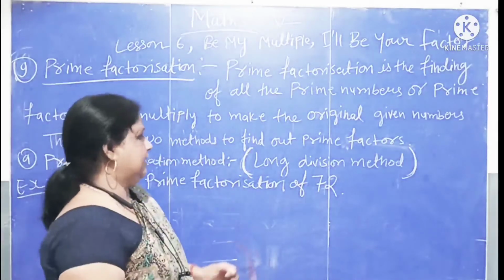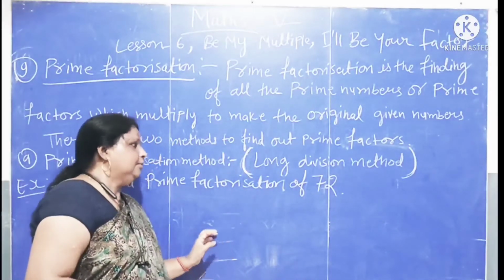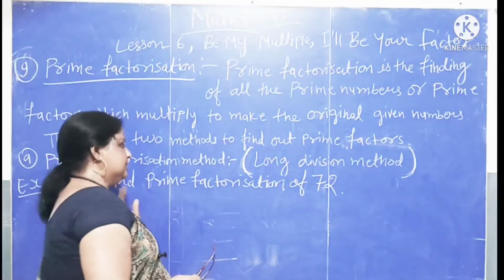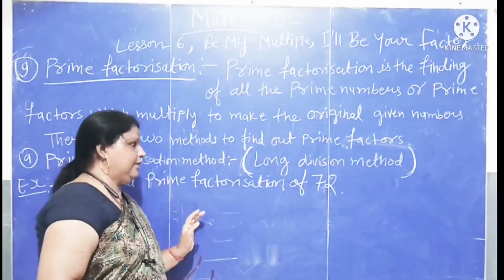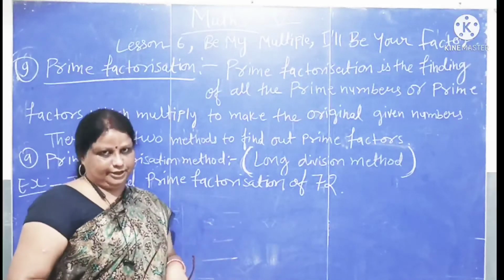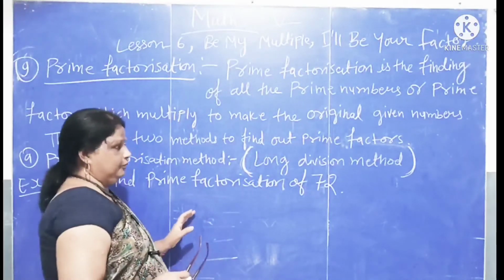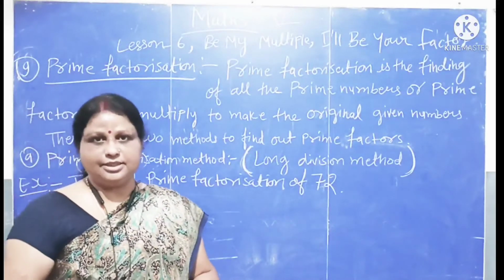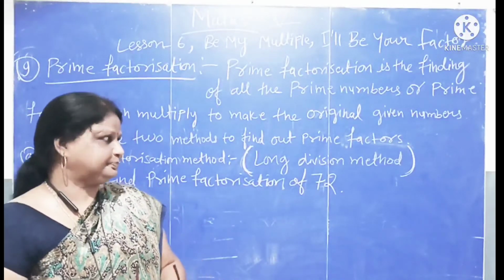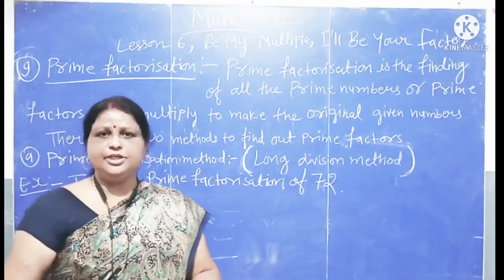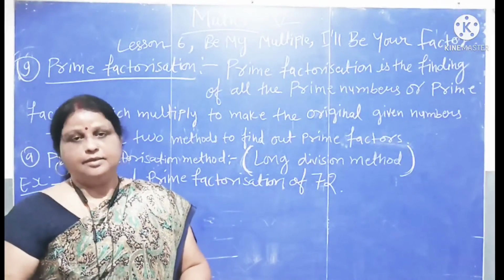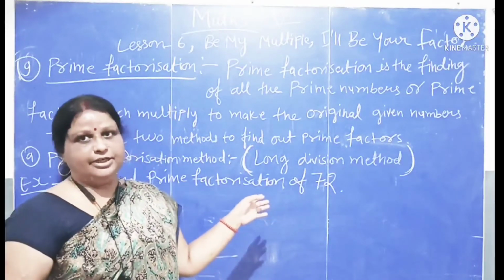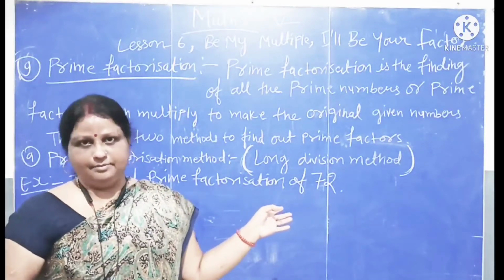Means in this example we have to find prime factors of 72. So we have to find factors of 72, but these factors should be prime numbers, because 72 has many factors, because many numbers can divide 72 exactly without leaving any remainder.